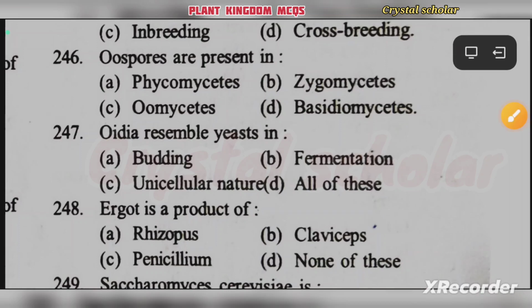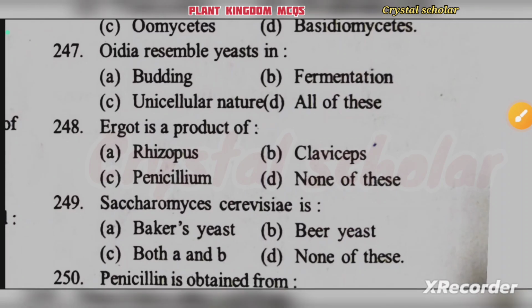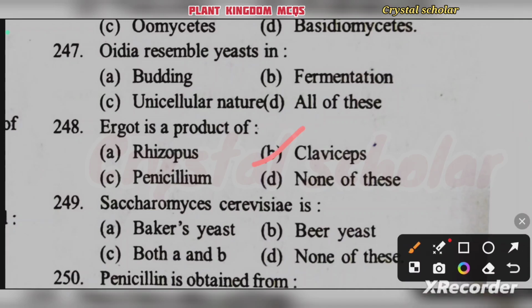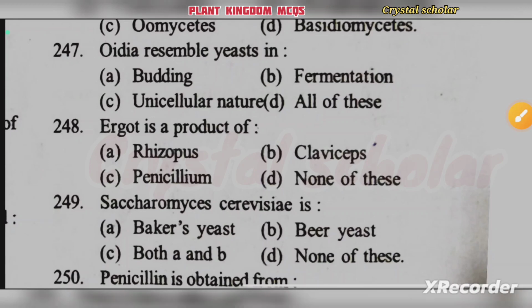Then ergot is a product of Rhizopus, Claviceps, Penicillium, none of this. Ergot is a product of Claviceps. Okay, Claviceps, option B is the right answer.